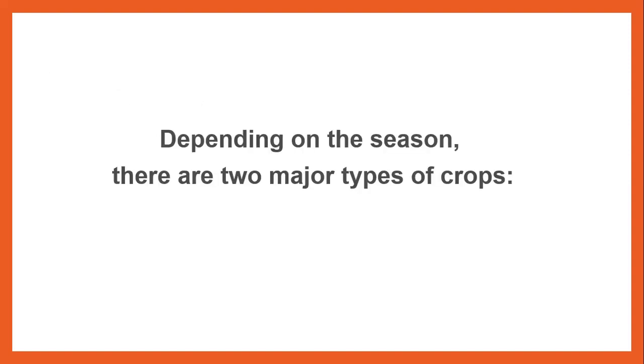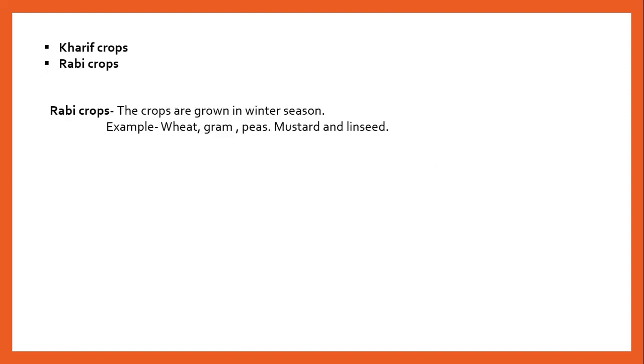Now, depending on the season, there are two major types of crops: Kharif crops and Rabi crops. Now, what are Rabi crops? The crops that are grown in winter season are known as Rabi crops.